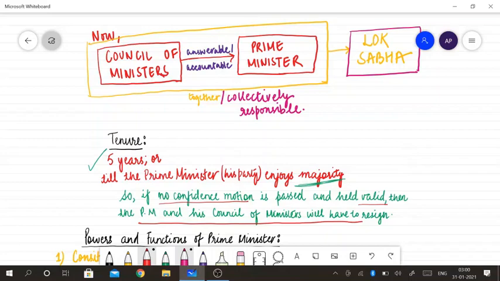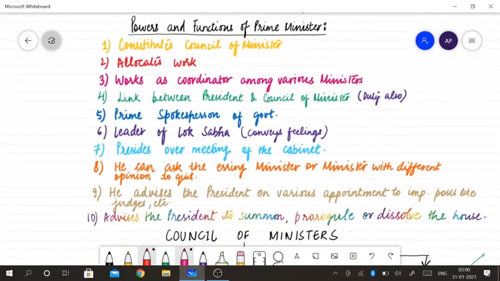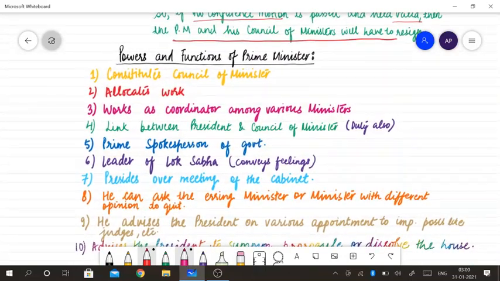Okay, now the powers and the functions of the Prime Minister. You know that he constitutes the Council of Ministers, and he has absolute authority in the formation of the Council of Ministers.